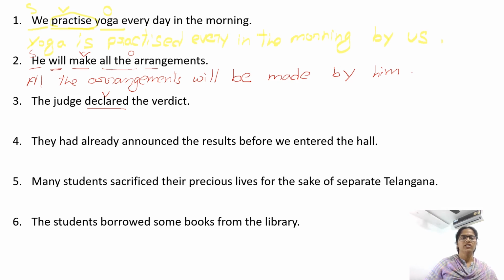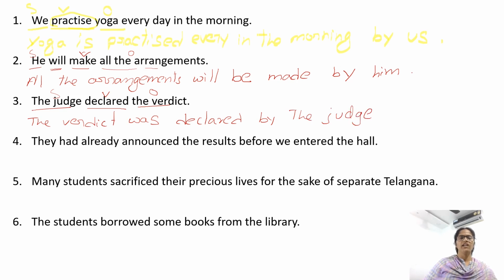The judge declared the verdict. Declared is the verb. The judge is the subject. The verdict is the object. So, the verdict, declared, V3 form of a verb. The sentence is in simple past. We need was or were. The verdict is third person singular, so we need was. The verdict was declared by the judge.